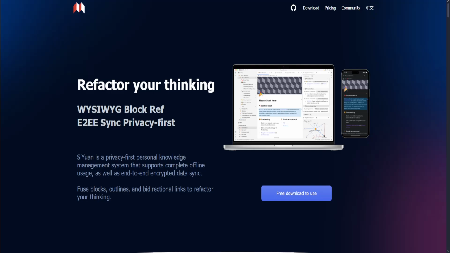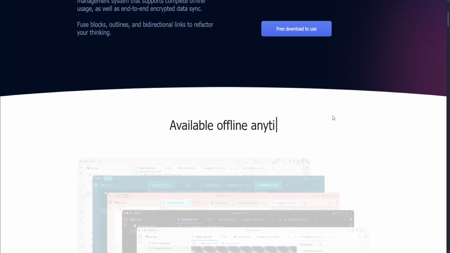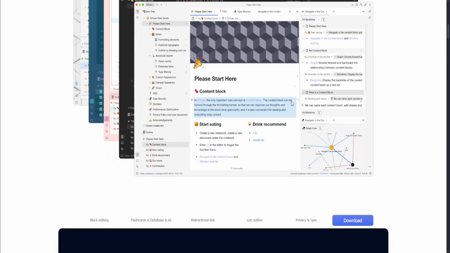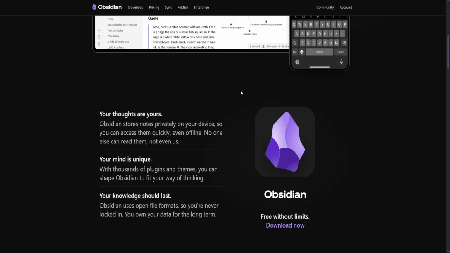SiYuan versus Obsidian. Let's get started. So first, SiYuan is a privacy-first open-source note-taking and knowledge management app. It's a block-based outliner with built-in database support, local-first data storage, and markdown-based editing. And Obsidian is a popular markdown-based note-taking app built around linking plain text files in a local knowledge graph. It's extensible with plugins and ideal for Zettelkasten, second brain workflows, and personalized knowledge management.